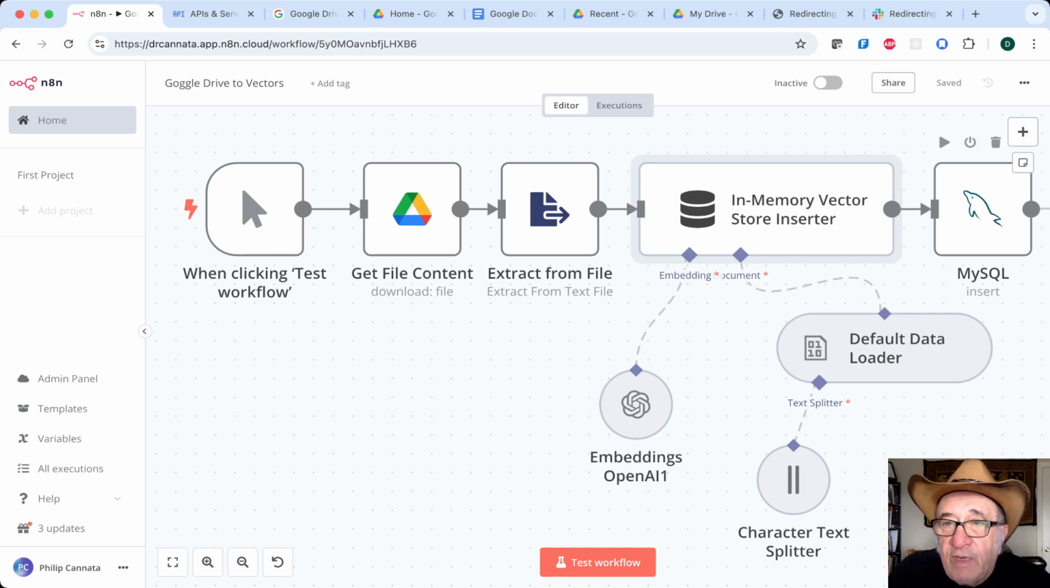and then I have a node here that actually takes some of the data and puts it into a MySQL database, which we'll discuss in a future video. So let's go ahead and run this workflow. So I'll go ahead and click right here.